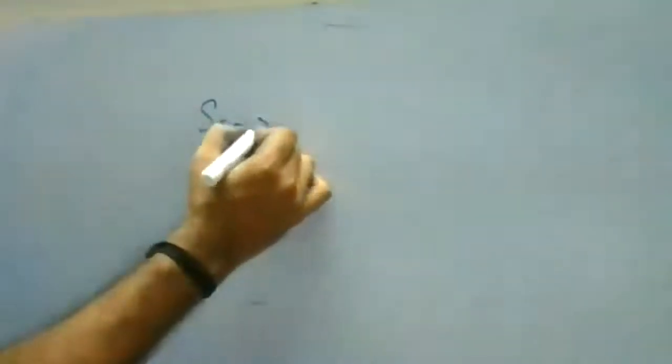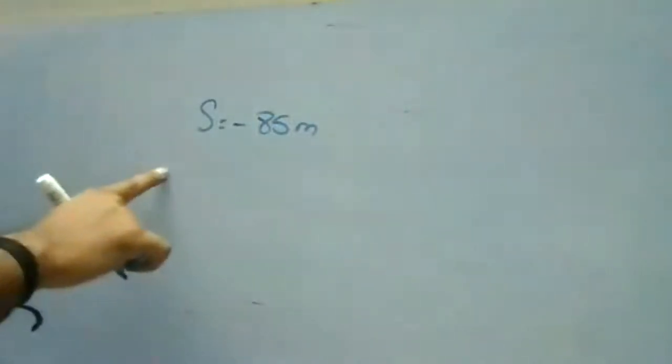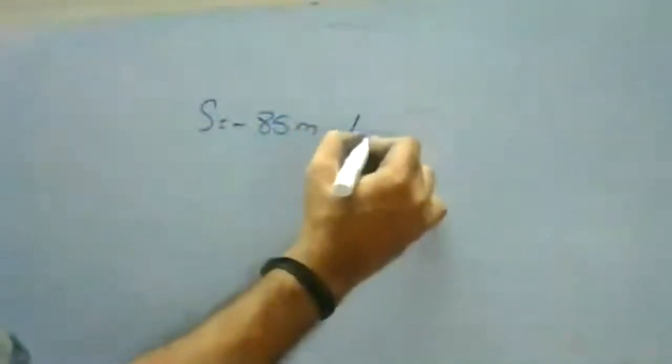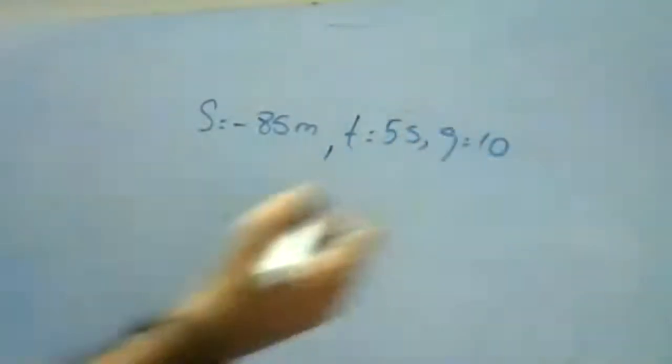Those who are new, the first one is how much? The first one is not 300 meters. The greatest height above the ground is 88.2 meters. So for the first one, the given data: they have given the displacement. I already told you the net displacement is equal to 0, because it was traveling at a particular height. Now it is minus 85 meters. This one only we have taken as minus h. Remember, when any object is thrown from a particular height, the displacement is negative. Minus 85 meters, t is 5 seconds and g is 10. So this is your data.